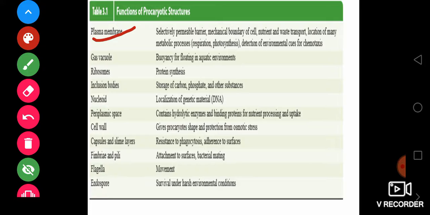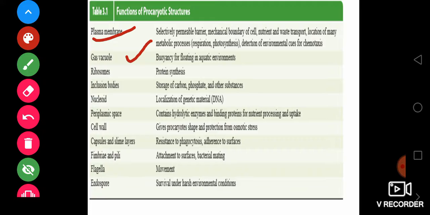And the second thing you are seeing here is a gas vacuole. Why is the gas vacuole important? Because if the bacteria is found in water, the gas vacuole helps to maintain buoyancy, or floating, in the aquatic environment. So the gas vacuole provides buoyancy to the bacteria.